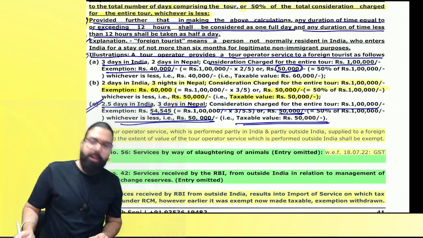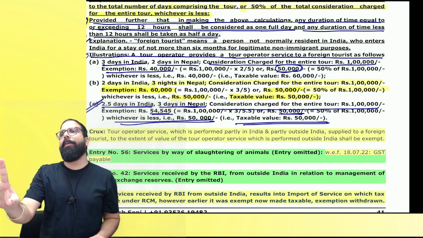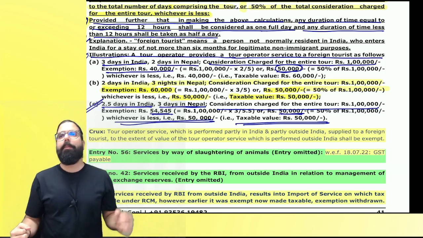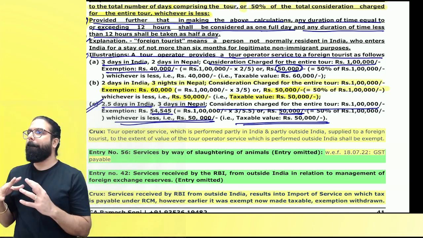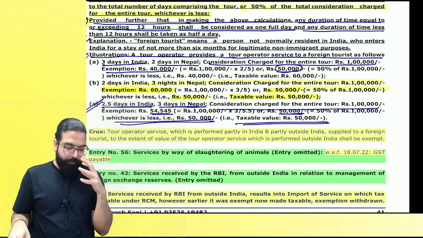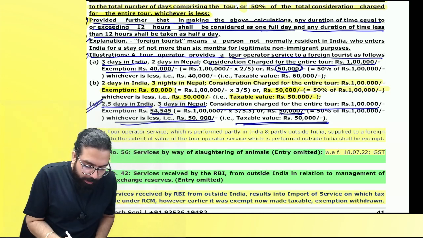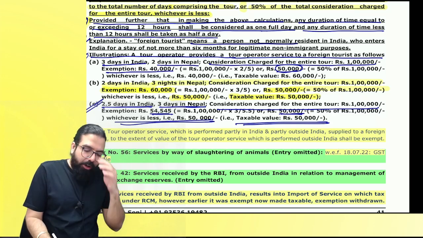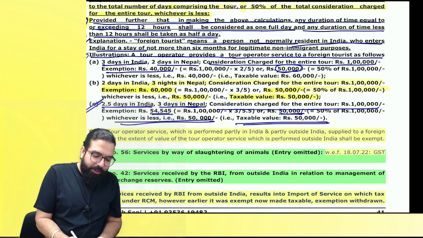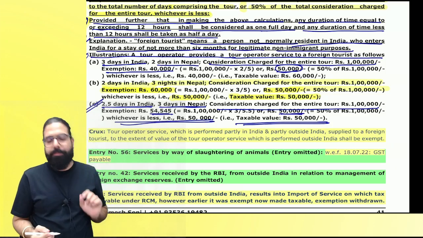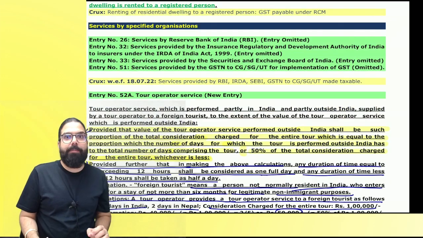Baba, who is a foreign tourist who comes to India not for immigration purpose, just for roaming purpose, and he'll go away. Are we all clear? Yes, sir. See, someone who is not normally resident in India, who enters India for stay not more than 6 months for legitimate non-immigrant purpose. I hope everybody got this point. Can we go ahead, everyone?